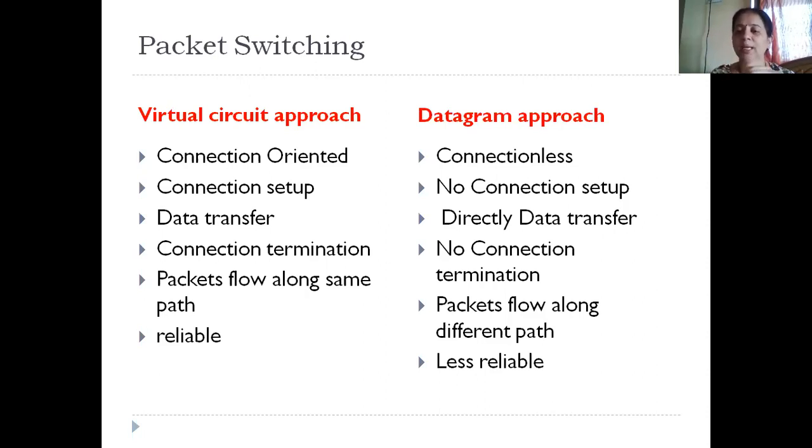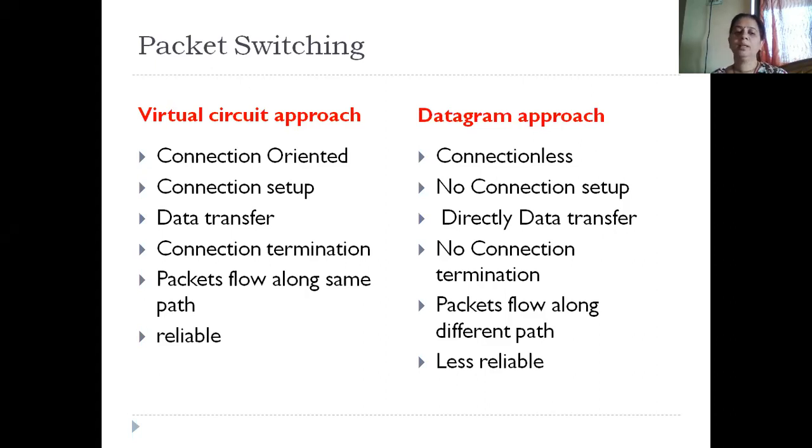Now packet switching can be done in two ways. One is called the virtual circuit approach, and the second one is called the datagram approach. Again, this we have learned in the previous semester. You people know that packet switching can be done in two ways: virtual circuit approach and datagram approach. That is connection oriented approach and connectionless approach. Whether it is virtual circuit or datagram, we are going to transmit the data in the form of packets. So we will try to distinguish between what is virtual circuit and what is datagram approach.